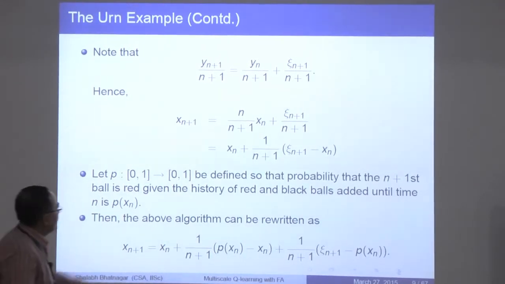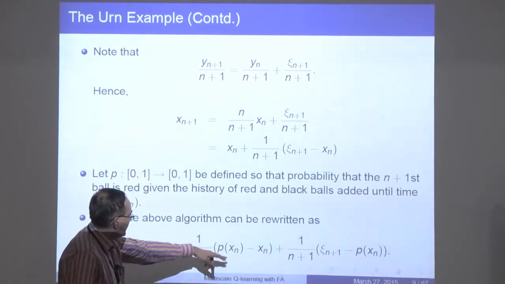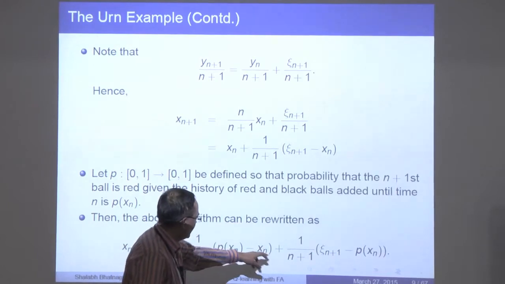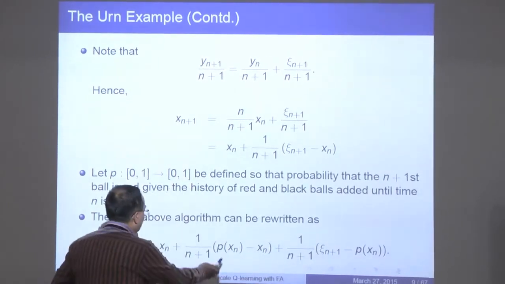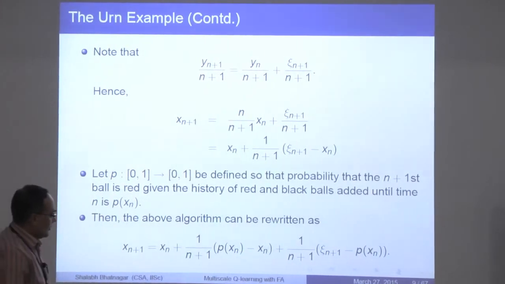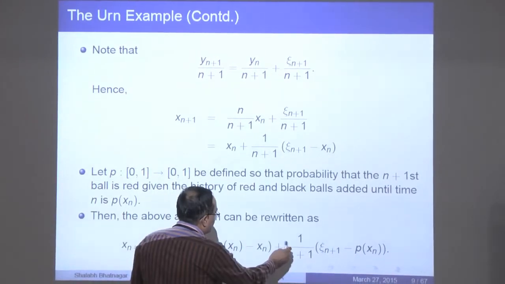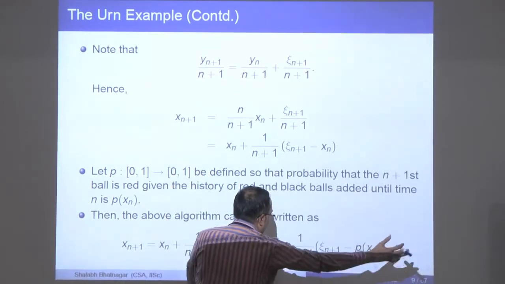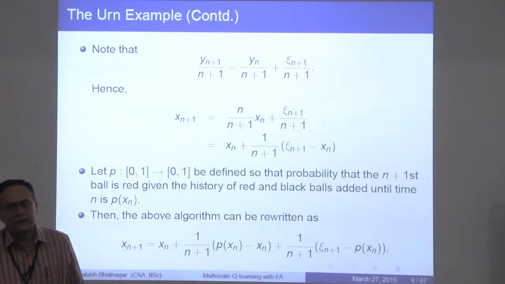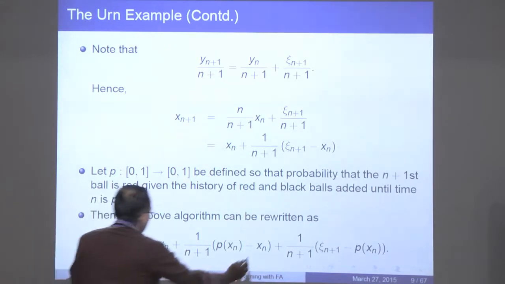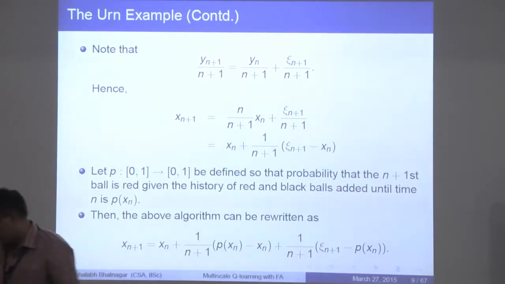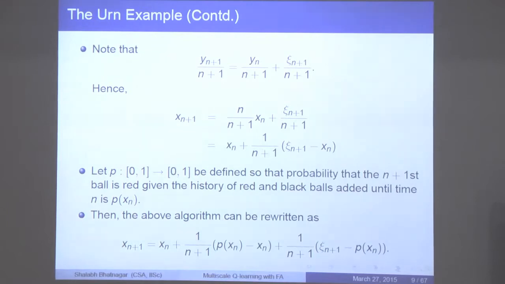So what you can do is to rewrite this algorithm again. You can rewrite it in this manner. Okay, so it is 1 by n plus 1 times P of x_n minus x_n, and what you do is to just subtract out this term, so add and subtract that. Now the important thing to note is that if you take the conditional expectation of this quantity given the entire history, that's still 0. So it's a martingale difference in that sense, right? And so this is the deterministic part of the algorithm, and this is the randomness that is adding on. So it's back into the original framework.